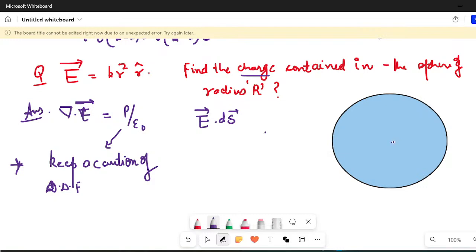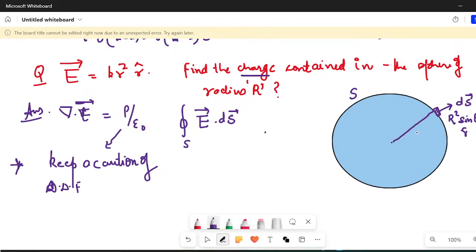If I want to find the flux linked through it, dS vector would be equal to capital R square sine theta d theta d phi r cap. So I want to find the integration of E vector dot dS vector over this particular sphere of radius R.